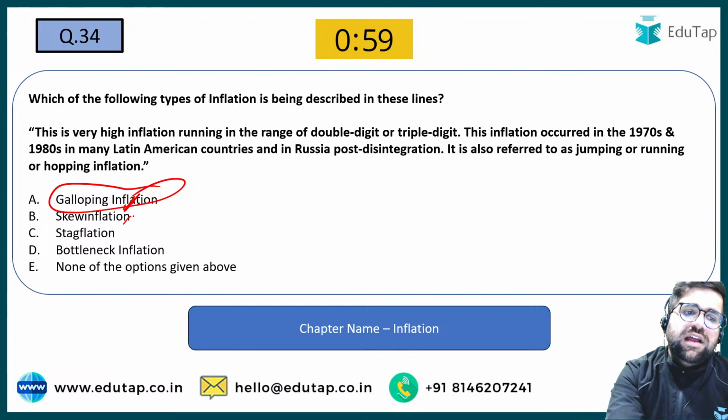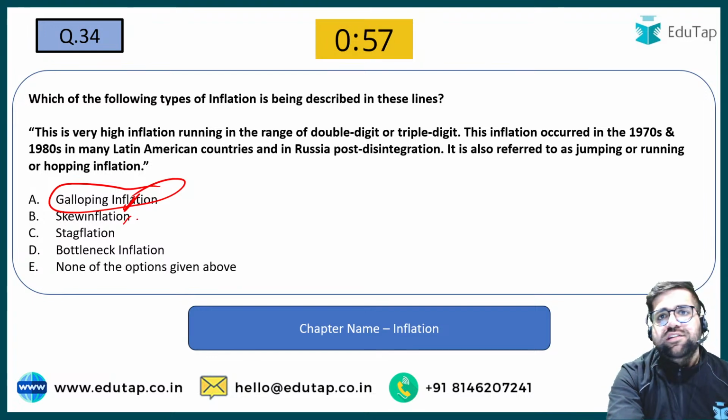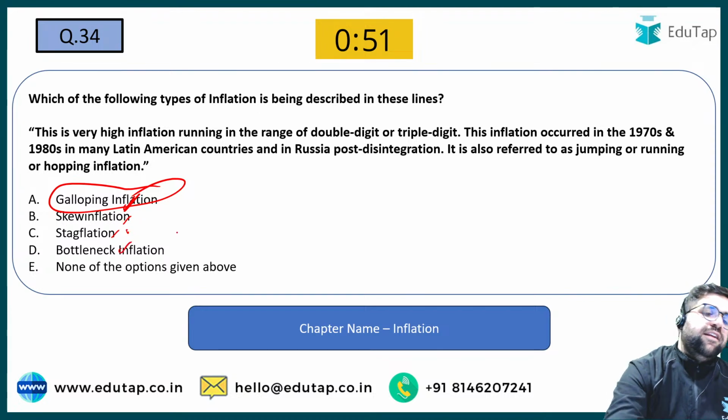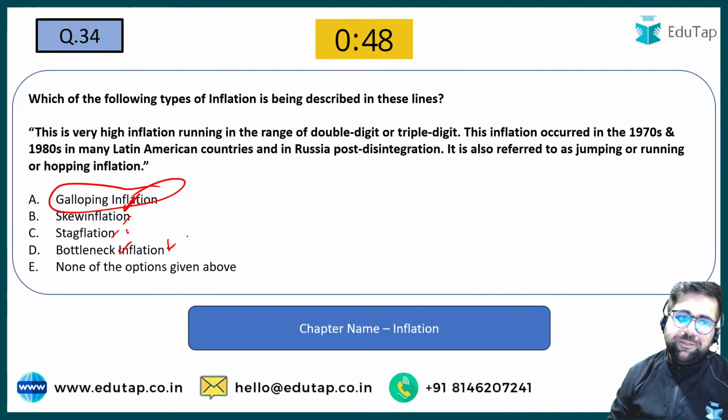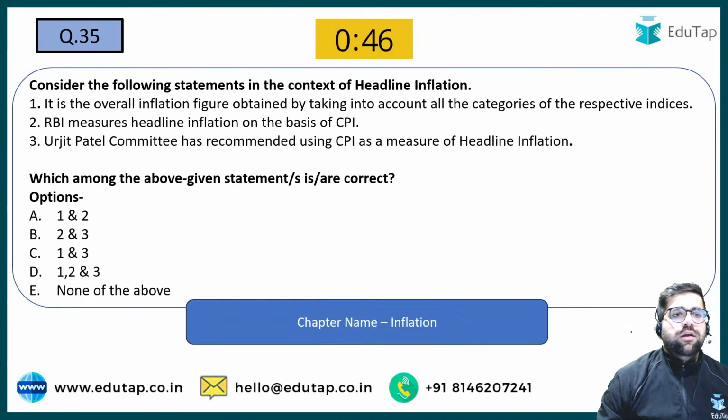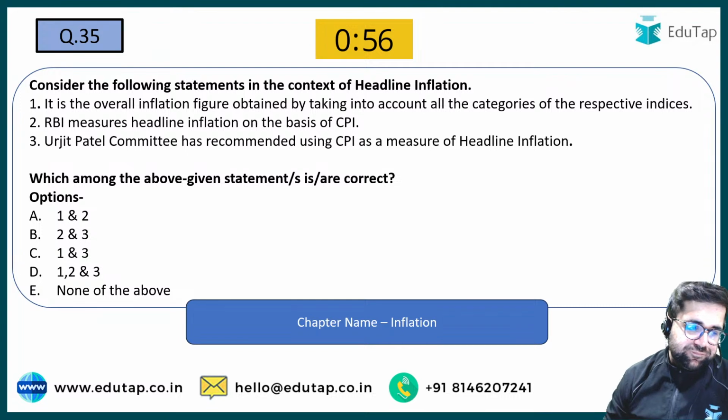Skew inflation is that inflation which is present in some commodities and not in everyone. Stagflation is a situation with a high level of unemployment and inflation. Bottleneck inflation is caused by a huge reduction in the supply. So the answer of this question will be option number A. Good. 35. Try to address question number 35.